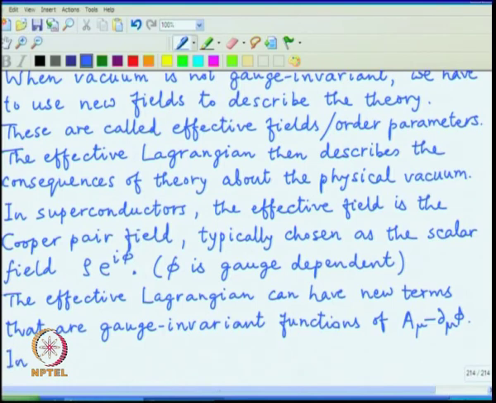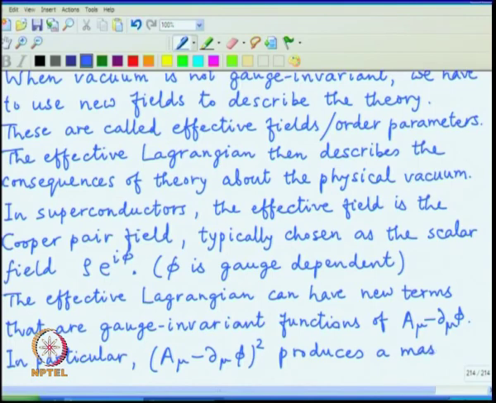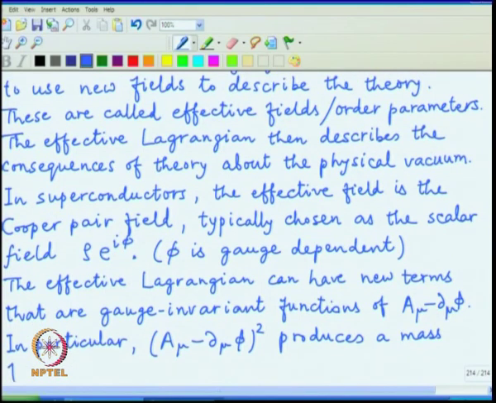In particular, (A mu minus d mu phi) square produces a mass for the photon, because it will be some number times an A mu square term in the Lagrangian. It is not gauge invariant, but the gauge symmetry is already spontaneously broken, and now we can write down such a term.